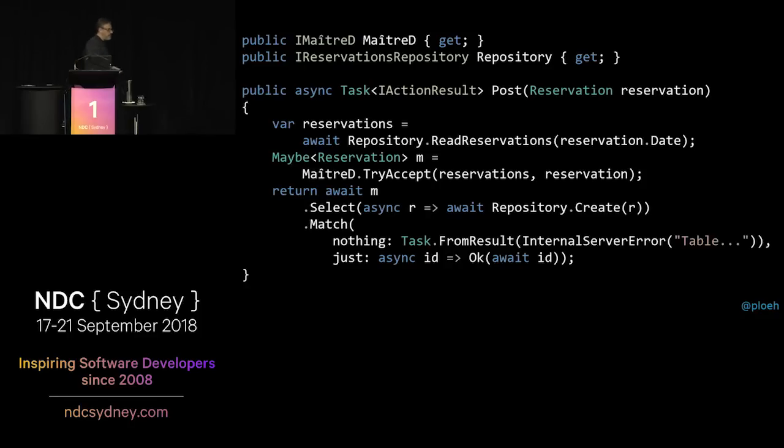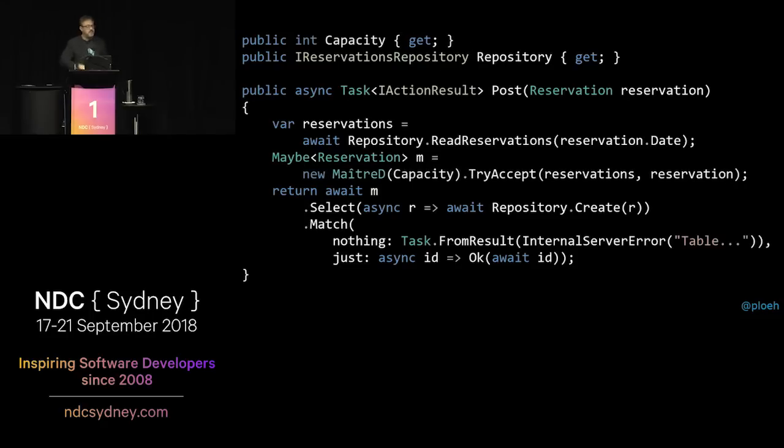And maybe you say, well, it's because of unit testing, we need to control how it behaves. Yes, but now it is entirely deterministic. You can control how it behaves just by passing the right arguments to it. So there's no reason to hide it behind an interface. So let's throw away the dependency and just create the object. We need to know what the capacity is, but apart from that, all is good.